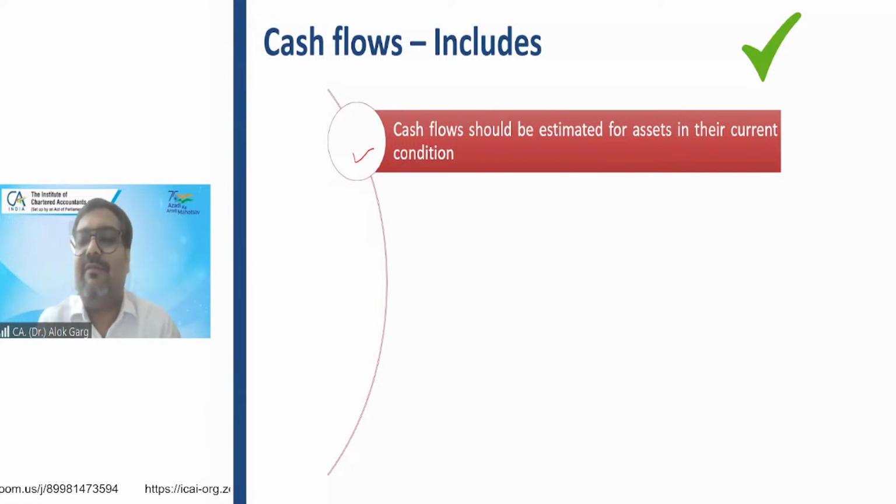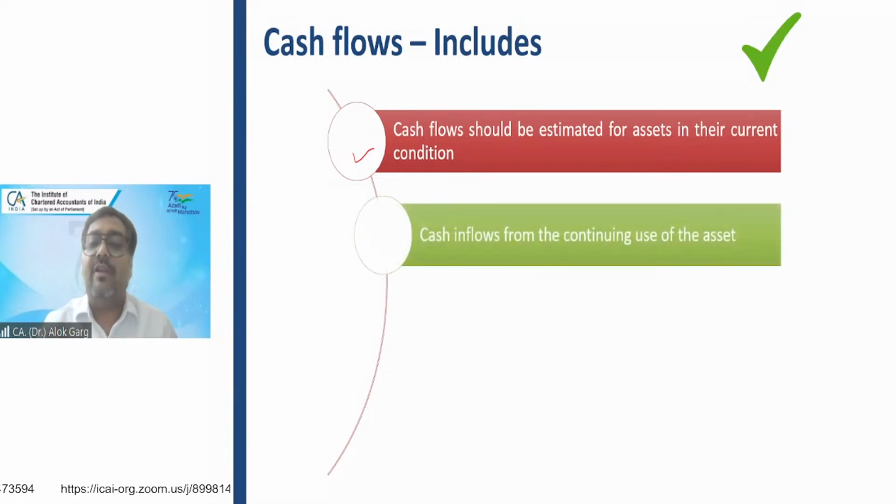If you are a tour and travel company with 1,000 fleet of cars, and you are thinking that after 5 years you will have driverless cars and save on driver salary, the standard says no. Whatever your asset's current condition is, you have to estimate your cash flows in that condition only.